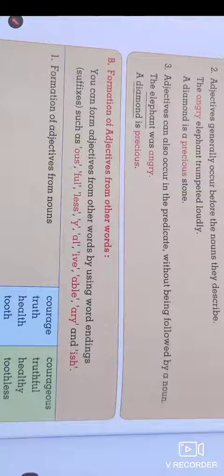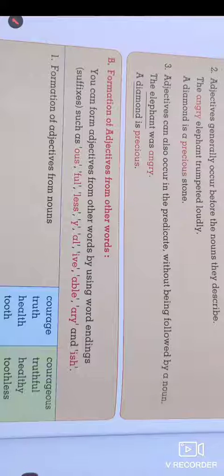What is that pattern? The suffixes of adjectives come in different forms: ous, us, full, ful, less, y, al, ive, able, ish, and so on. With these types of suffixes, adjective words come, and we can easily identify them.